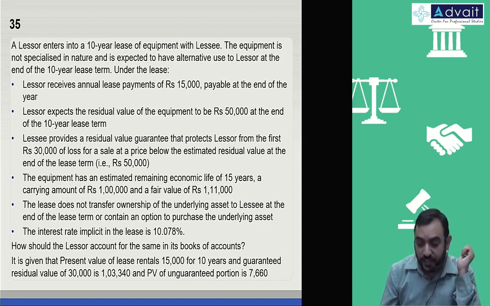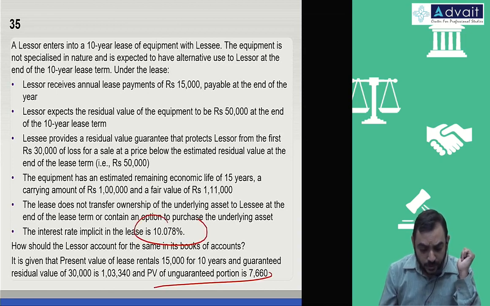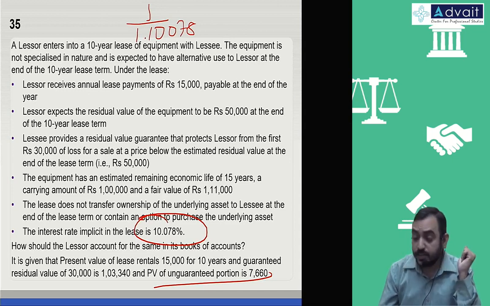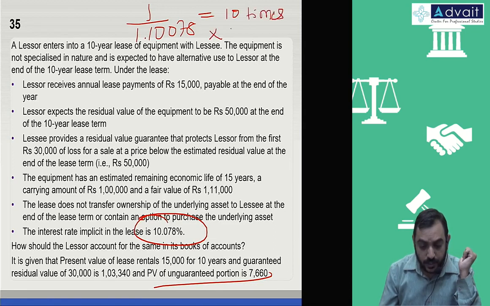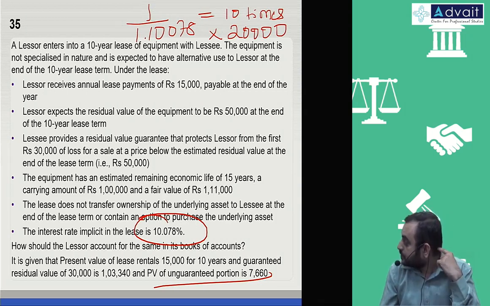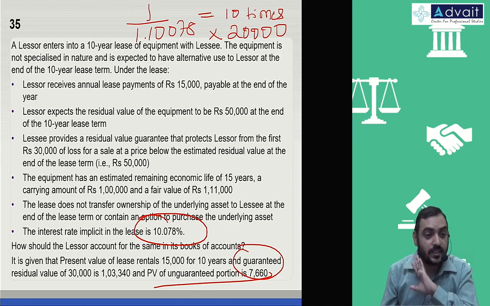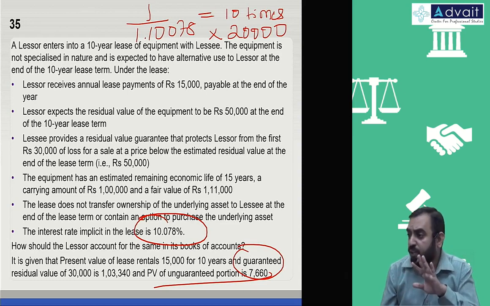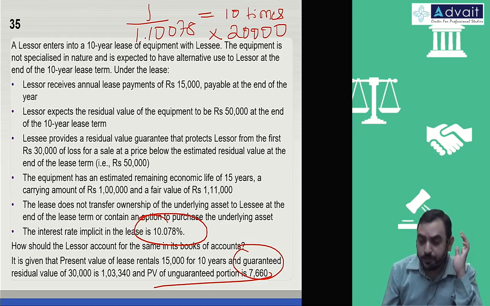You can calculate and verify that the amount is approximate. Just quickly do it for this unguaranteed portion. Do 1 divided by 1.10078, that is 10.078%, press equal to 10 times, then multiply by the unguaranteed residual value of 20,000. See, approximately it's some 7,600, around that number. So we were supposed to calculate it, but here they have given it, so we make use of that present value directly.